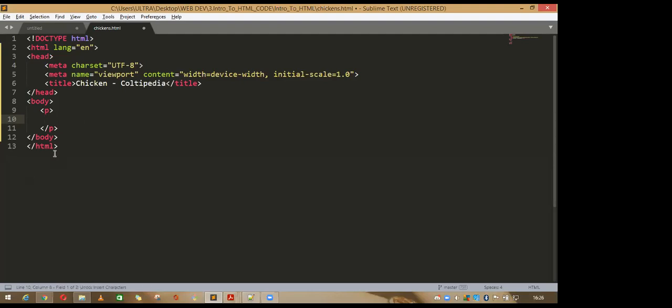So there is no need of any kind of setting for Sublime. No, you can use Notepad also, but you have to write all the indentation. Sublime gives you nice indentation and everything. You can write in Notepad also, but you have to put in a little effort. You can do it.